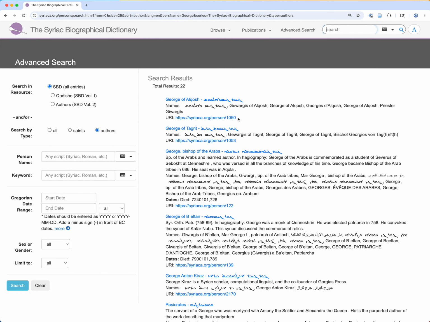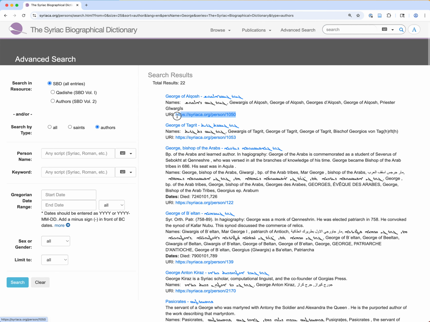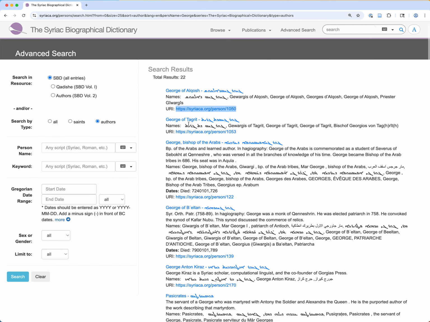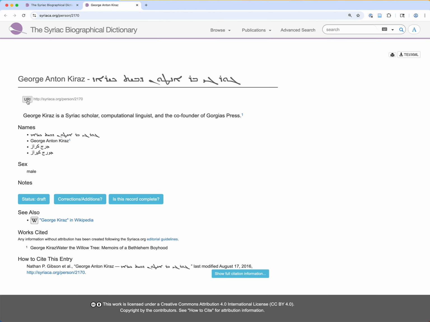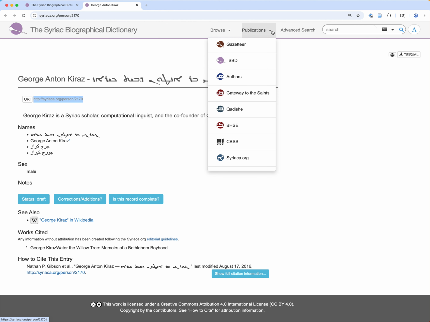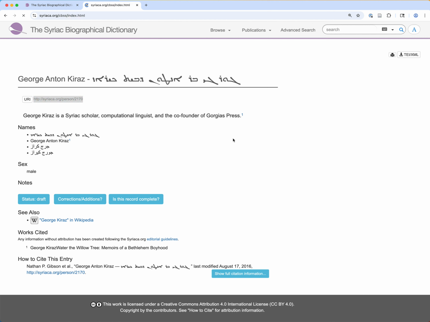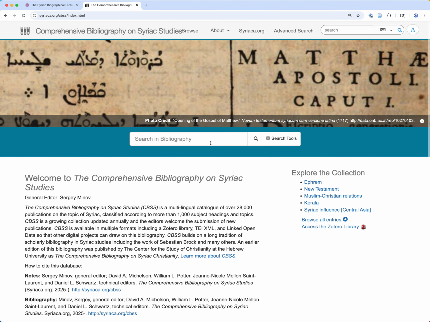It should be noticed that in all cases, in the results, the URI is visible directly, and in the same way, if one goes to the page itself, there should be a little box allowing you to click and select the URI. One other module worth mentioning here, well, one can search for works under the Biblioteca Hagiografica Syriaca Electronica, but let me mention bibliographic items here.